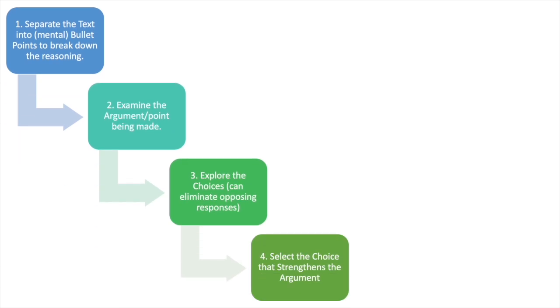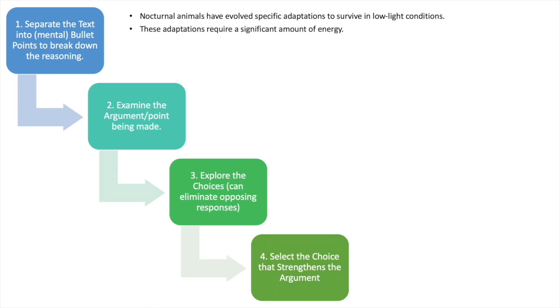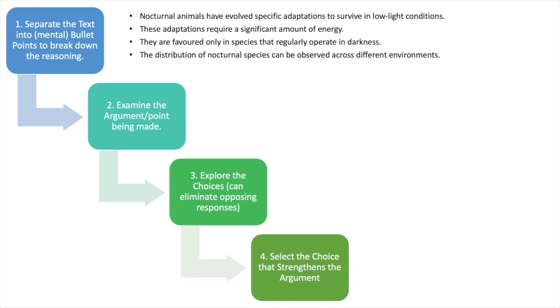So now let's apply these steps to the example question. So here are the bullet points. Nocturnal animals have evolved specific adaptations to survive in low light conditions. That's the first point. These adaptations require a significant amount of energy. They are favored only in species that regularly operate in darkness, and the distribution of nocturnal species can be observed across different environments. Now, if we go back to the choices, maybe take a screenshot from that time stamp and then just have it next to you while I go over them.